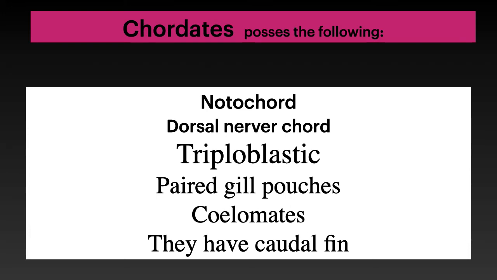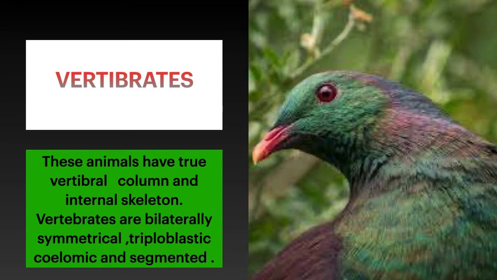Now, vertebrates. These animals have a vertebral column and internal skeleton. Vertebrates are bilaterally symmetrical, triploblastic, coelomic, and segmented organisms. Children, I think you are familiar with the terminology bilaterally symmetrical.